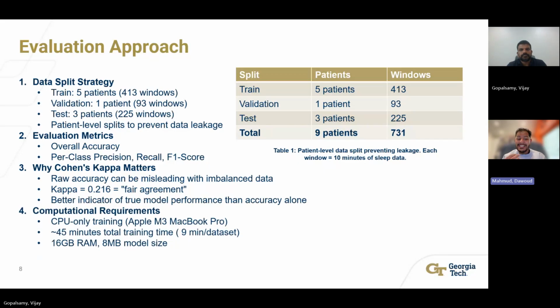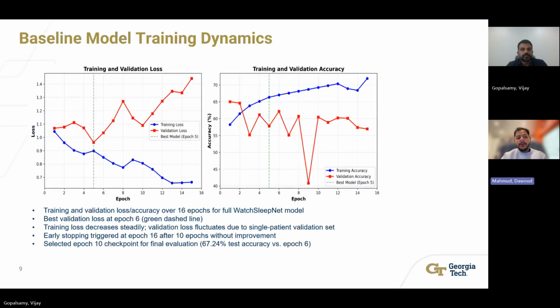A model always predicting NREM would be getting 68% accuracy, but really zero value. So our kappa of 0.216 shows genuine learning beyond just chance. Next, our baseline model training dynamics.